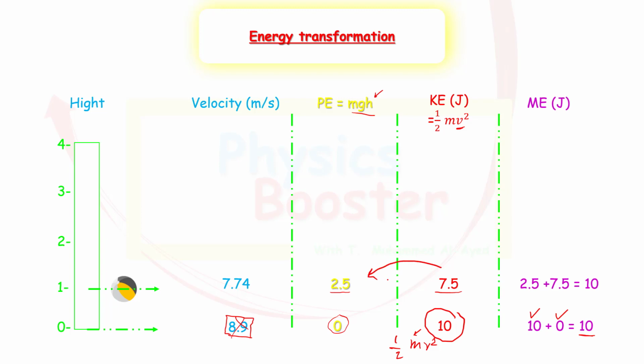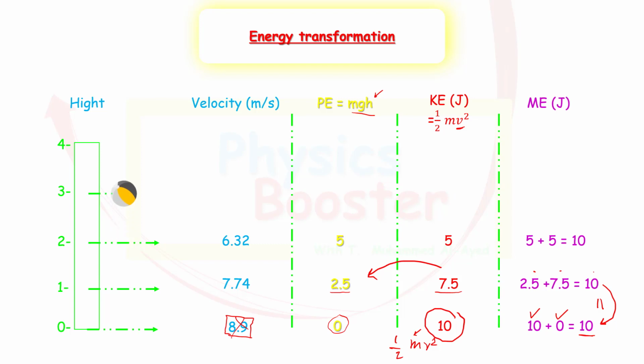Okay, let's study the mechanical energy. We know that the mechanical energy is all the forms of potential energy and kinetic energy. So if we add the potential energy and the kinetic energy, we get that the mechanical energy is 10. And we can see that they are equal in both cases because we said that the mechanical energy initial is equal to the mechanical energy final. Let's do this again at 2 meters. It's kind of becoming obvious right now. Half of the kinetic energy is being transformed into potential energy. So if we simply add them together, 5 plus 5 is equal to 10. So mechanical energy is still conserved.